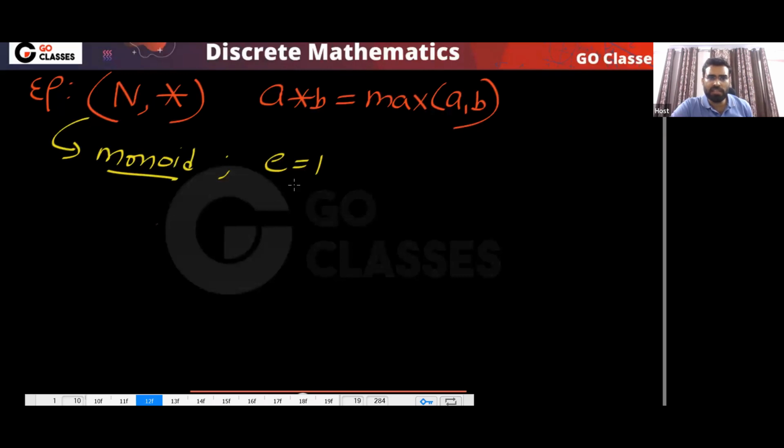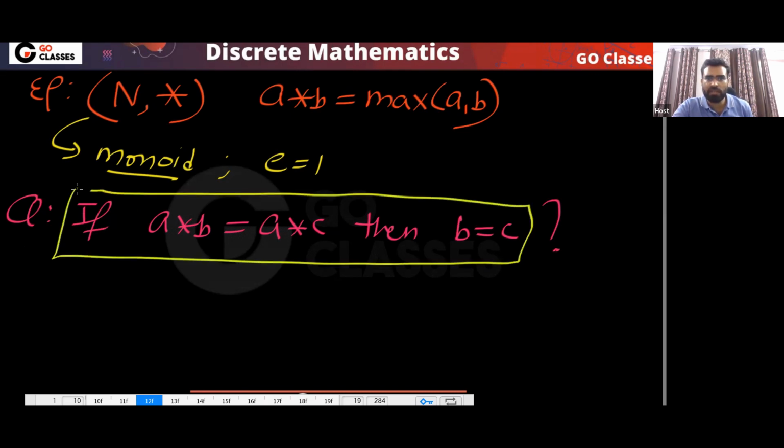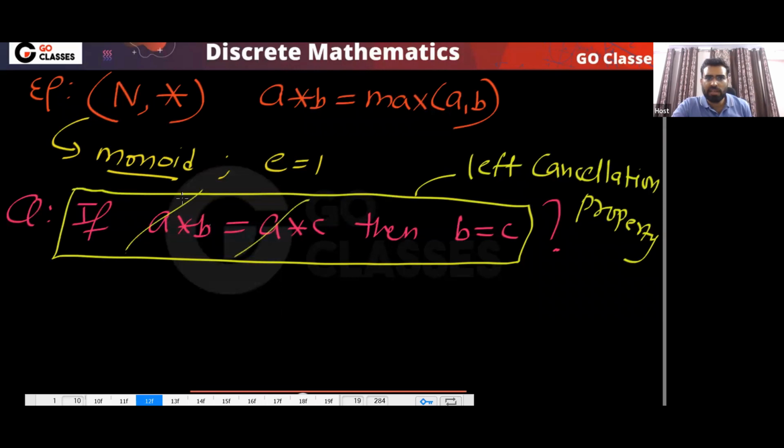But now notice that in this structure, this is my question: can I say that if a star b is equal to a star c, then b equal to c? This is known as the left cancellation property. Basically, can we do the cancellation on the left? See, this a is on the left.